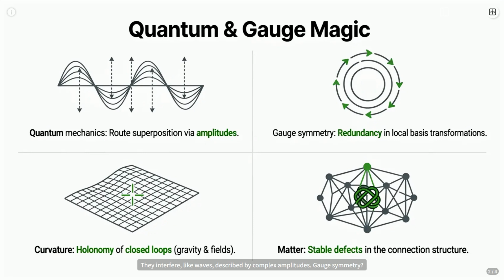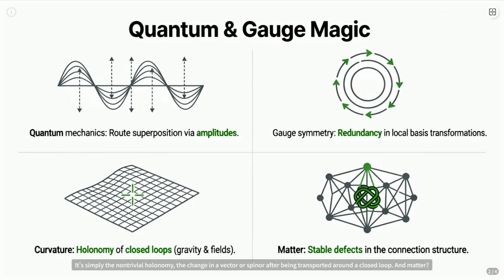Gauge symmetry? Think of it as descriptive redundancy. Each local event can choose its own internal basis, phase, color, isospin, but the physical reality, what happens when you loop around, must stay consistent. That consistency requirement gives rise to connections which tell us how to compare these local frames.